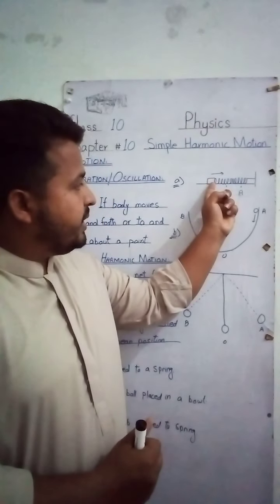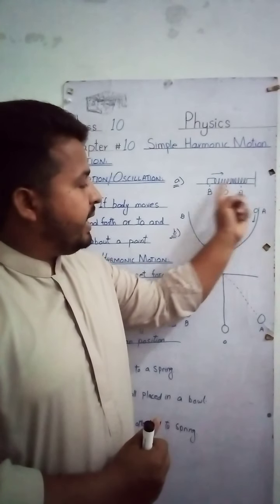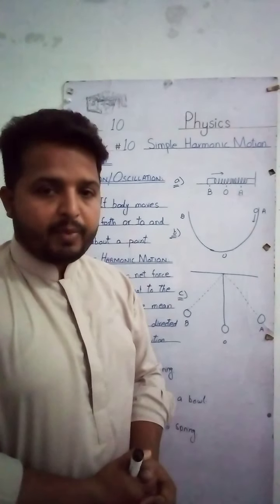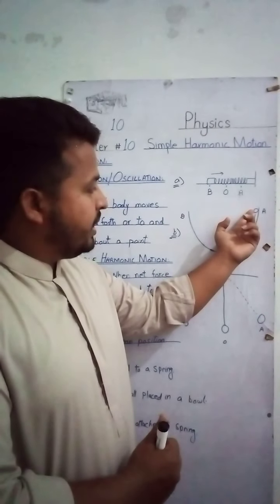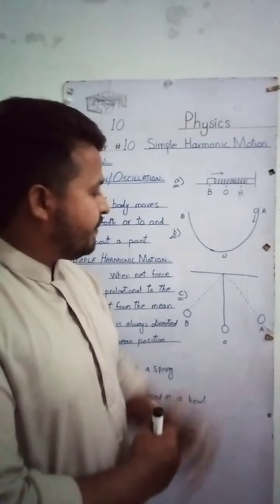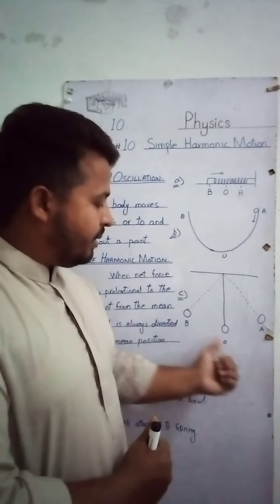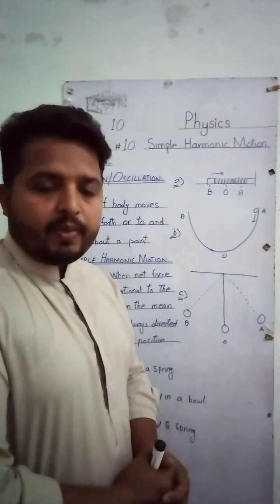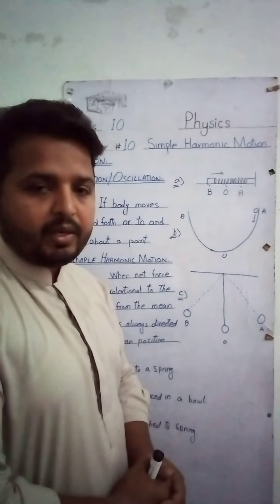Now the motion of this mass about O between A and B, the extreme positions, is called vibratory motion. In the same way, the motion of this ball about O between A and B, and the motion of this bob between A and B about this fixed point O, are types of vibratory motion.